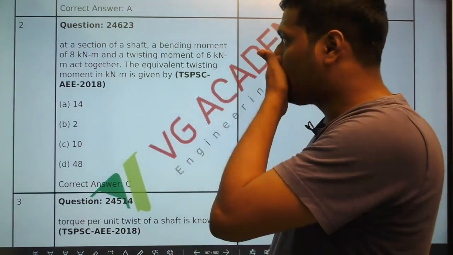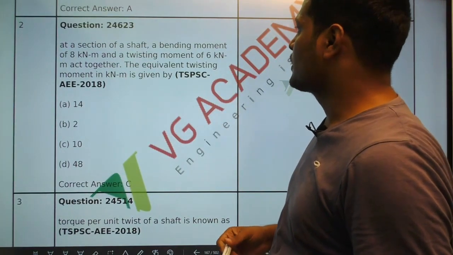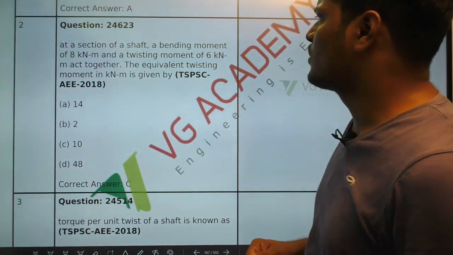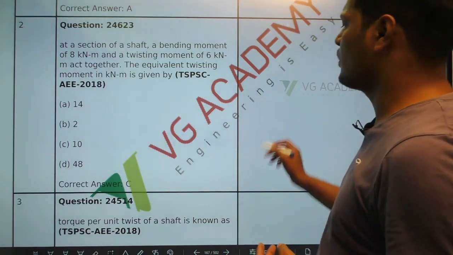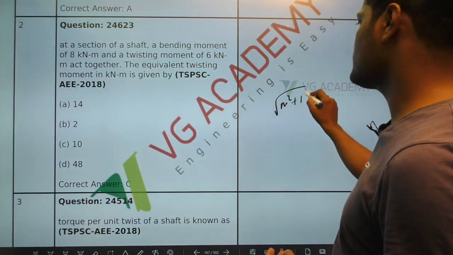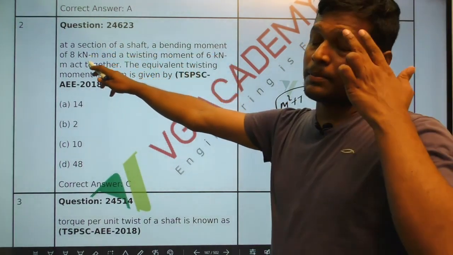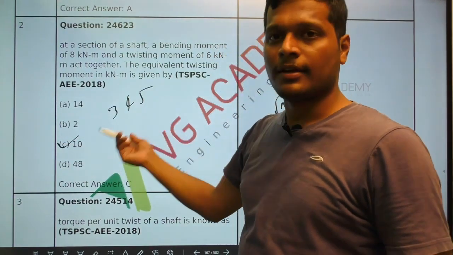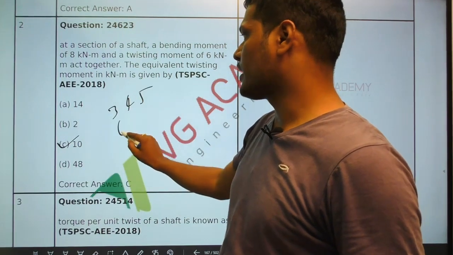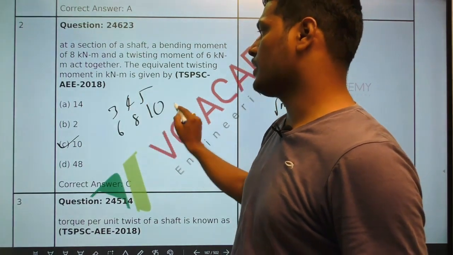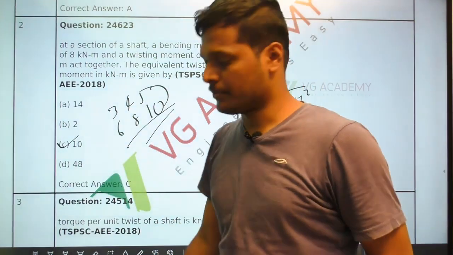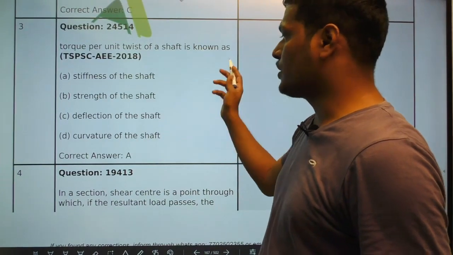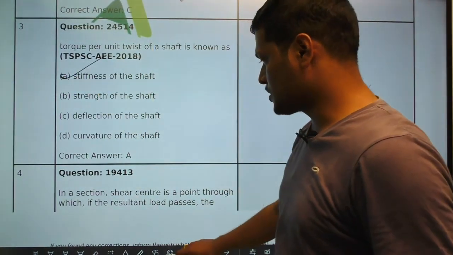Next question. In a section of shaft, a bending moment of 8 kN and a twisting moment of 6 kN act together, the equivalent torsion is. We know equivalent torsion is given by square root of M squared plus T squared. So square root of 6 squared plus 8 squared means 10. We have 3, 4, 5 as a triangle, so this is also a similar triangle. 6, 8 means obviously this will become 10. Similar triangle property, no need to calculate.